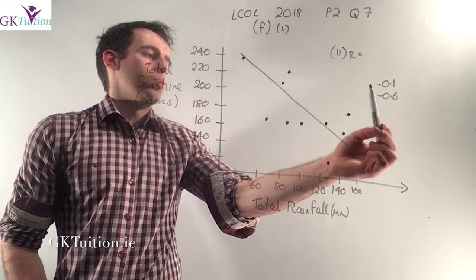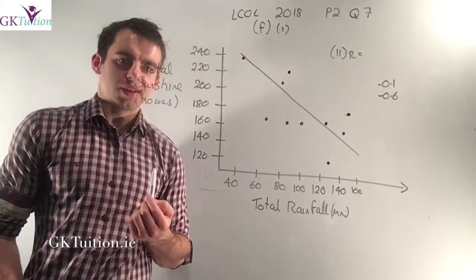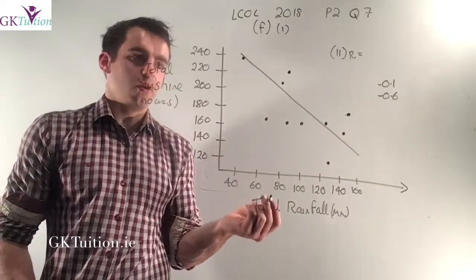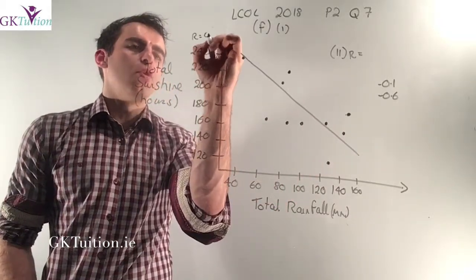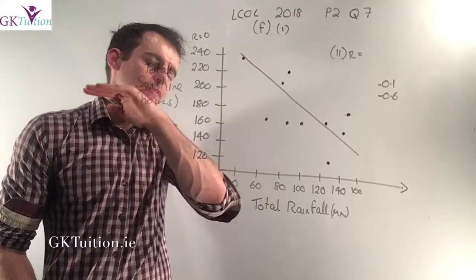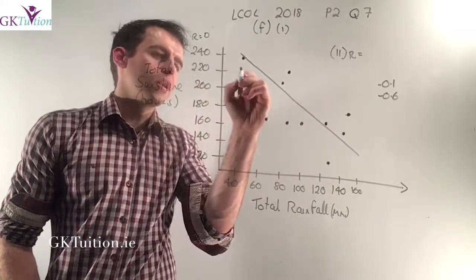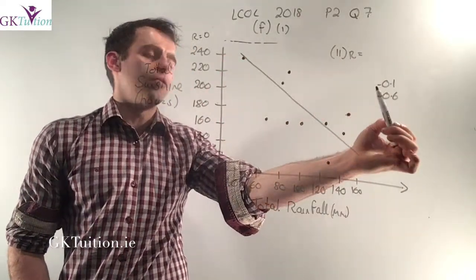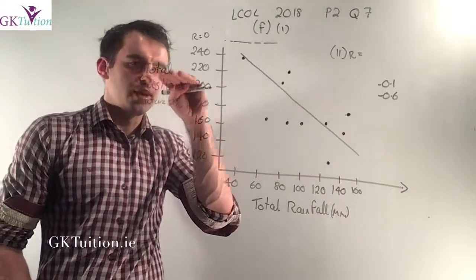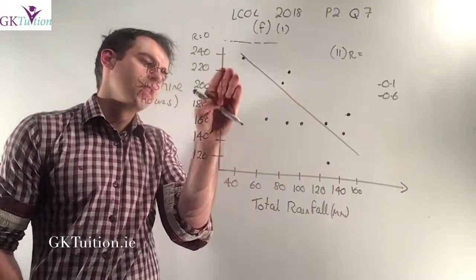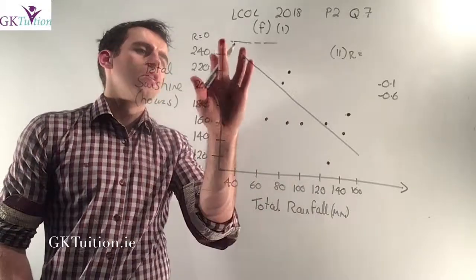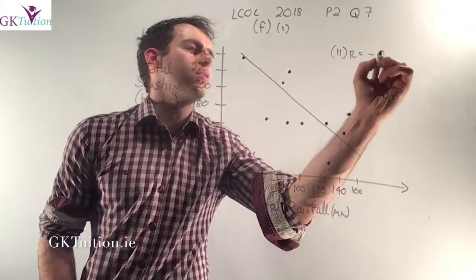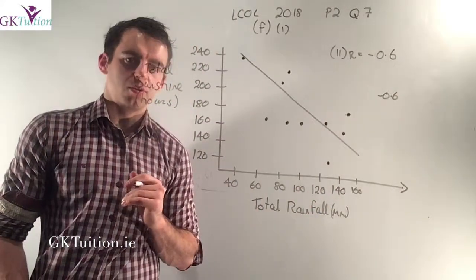Now I need to distinguish between minus 0.1 and minus 0.6. Minus 0.1 is very close to 0. If the correlation coefficient r was 0, that means that the slope of that line would be 0. If the slope of the line was 0, it would be horizontal. So if a graph had a correlation coefficient of minus 0.1, it would be fairly flat. It would be very horizontal. This one is clearly not horizontal. So in this case, it seems it's a strong enough relationship, and the r value, the correlation that I'm going to go with, is minus 0.6.